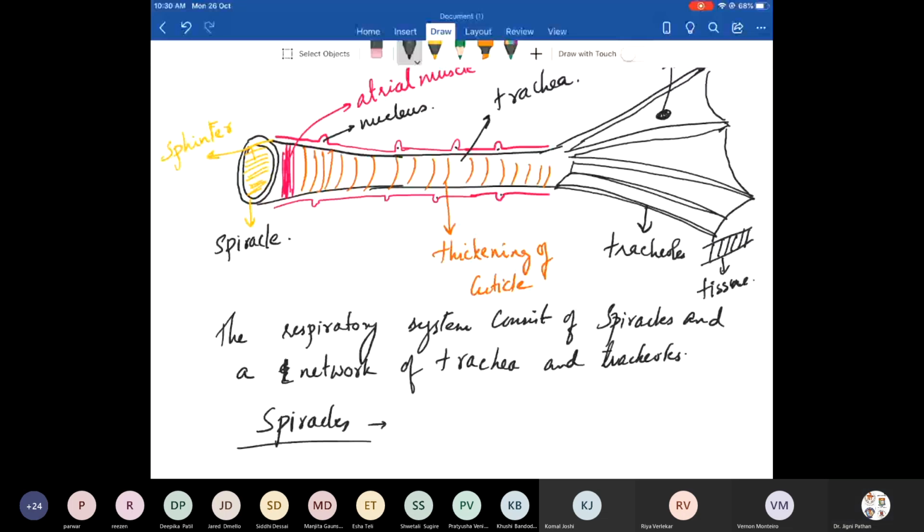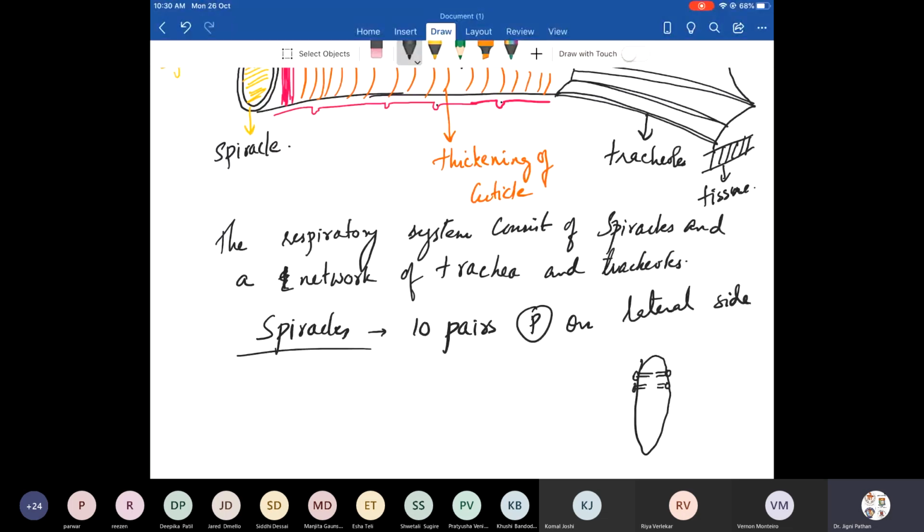Let me show you. This is a cockroach body. This is one side. There is a spiracle, then there's a trachea. Other side there's a spiracle, there is a trachea, on the lateral side. Like this, how many pairs? So they are said to be on both the sides, so they are said to be in pairs. If it is in number, it is 20 in number. Are you understanding it? The spiracle is also called stigmata. Clear?